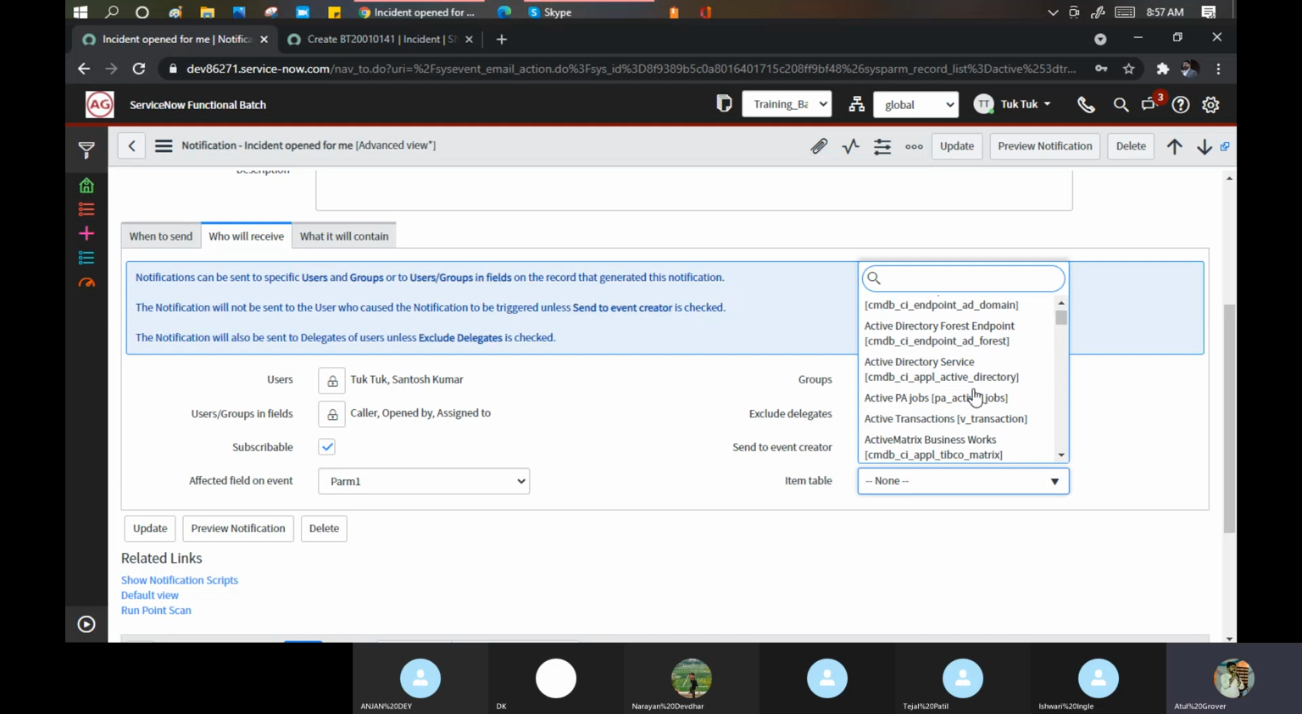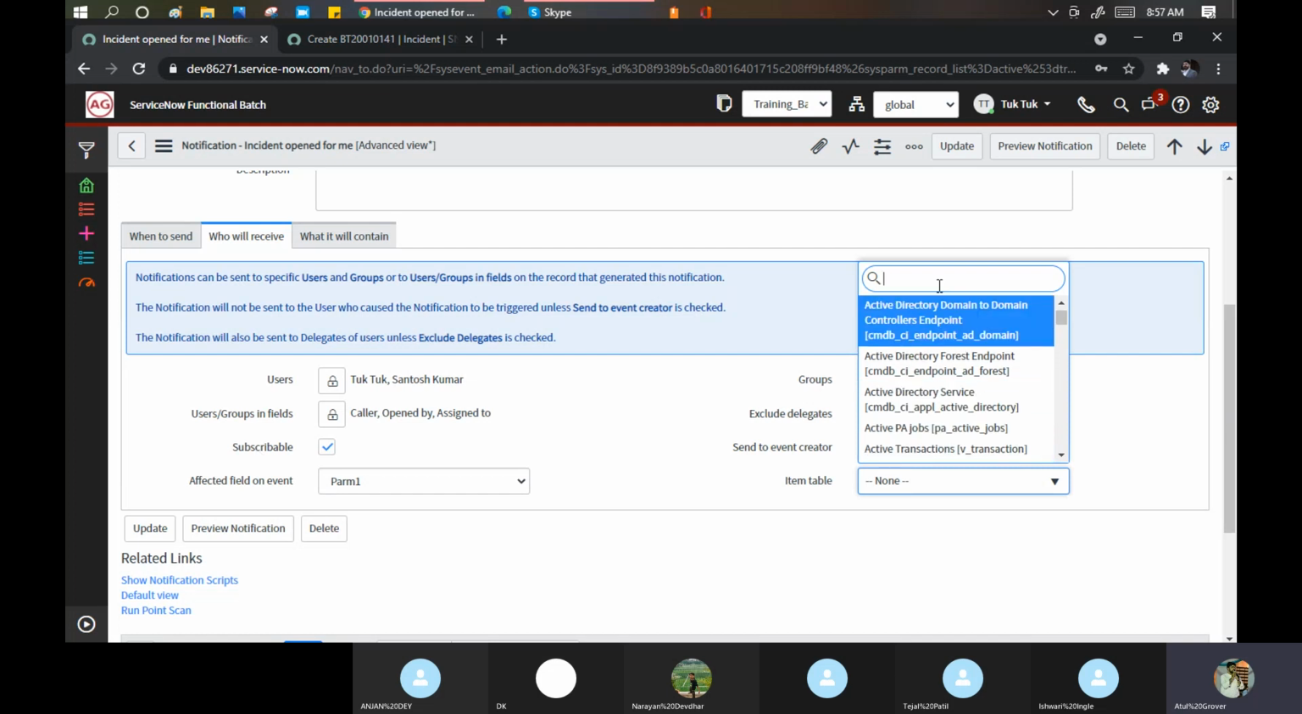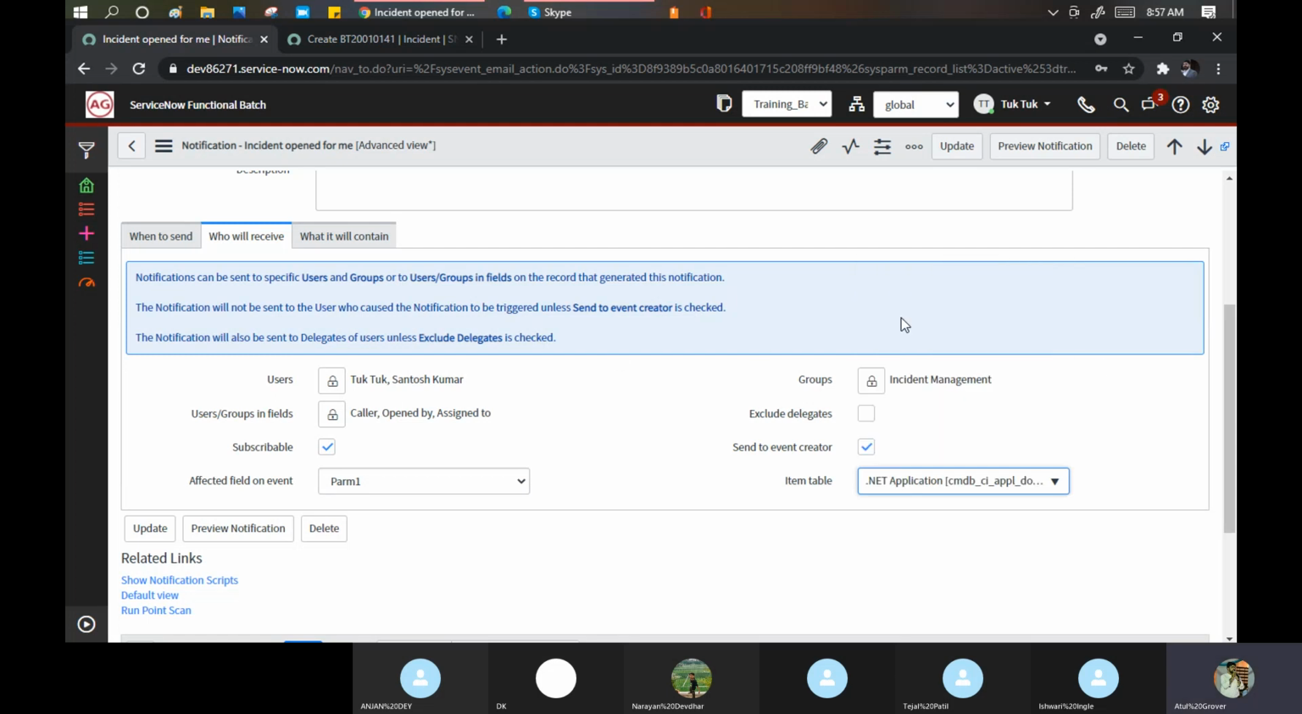You can mention the incident table, meaning if someone is changing a CI on the incident, then you want that this should come to me. Let me pick up this thing, the CMDB_CI table. Or let me put this thing only. In this case, it will get the subscribing part, and send to the event creator.